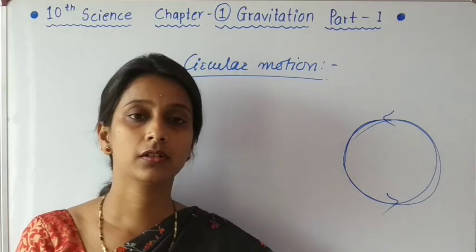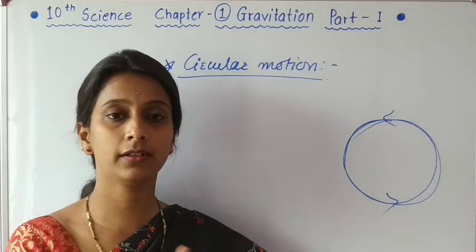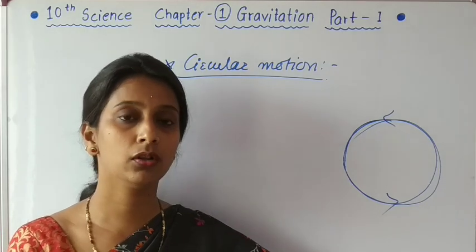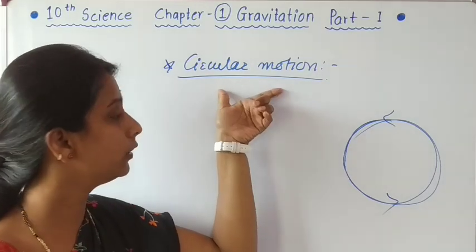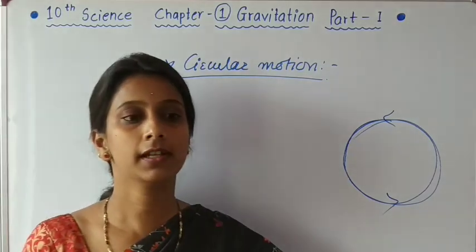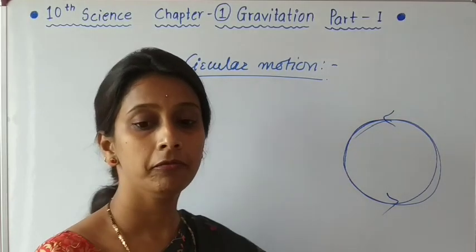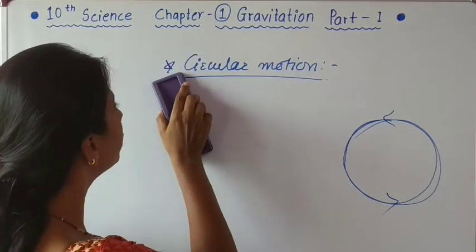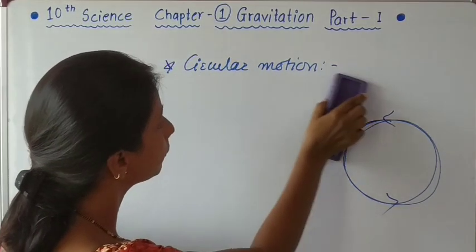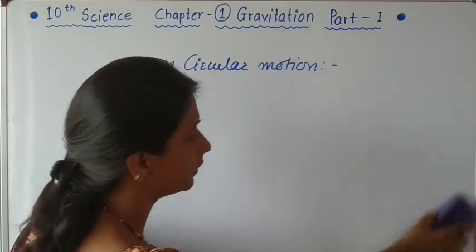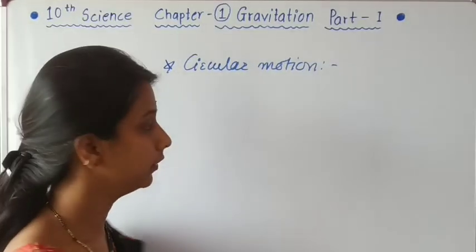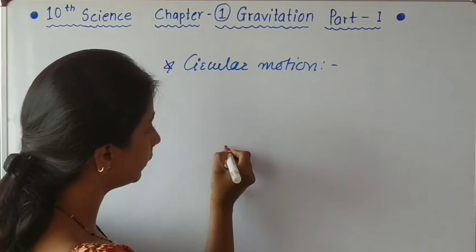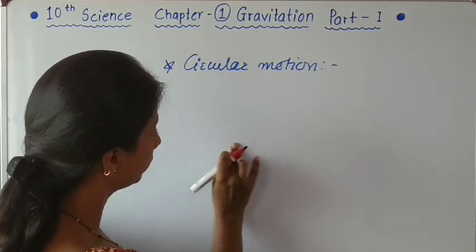We know Earth rotates around its axis along a circular path, so it is also an example of circular motion. So these are several examples. Now students, one example of circular motion is given in your textbook. We will see this example now. See very carefully, that example is given in your textbook.